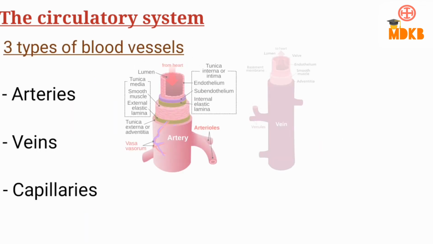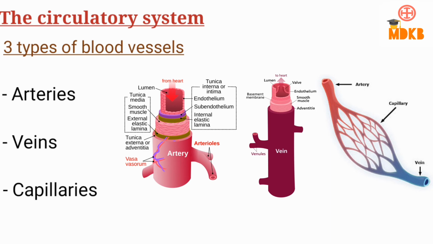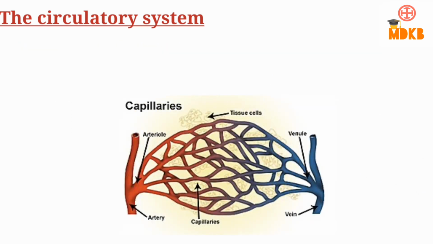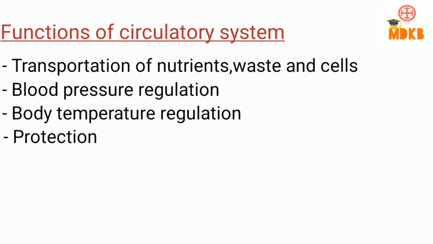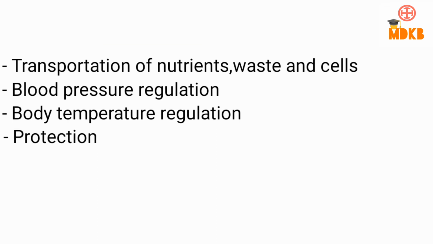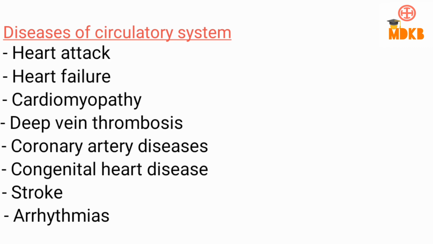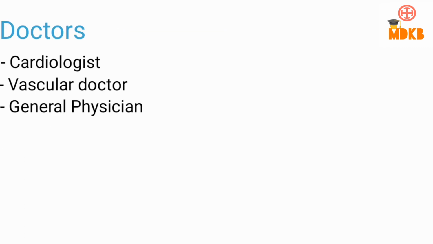There are 3 types of blood vessels known as arteries, veins, and capillaries. The place where arteries and veins connect is called a capillary bed, formed by small blood vessels. In that way, the circulatory or cardiovascular system provides nutrients and other things needed for our body. Here are the functions of the circulatory system, as well as the diseases and the doctors to treat them.